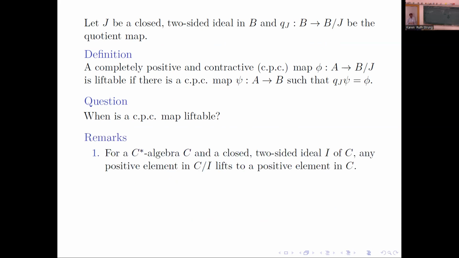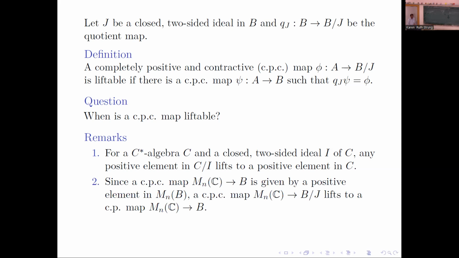Let's begin with some remarks. You have a C-star algebra C and a closed two-sided ideal I. It's an easy exercise that any positive element in the quotient lifts to a positive element in C. Since a CPC map from M_n(C) to B is given by a positive element in the matrix ring over B, a CPC map from M_n(C) to the quotient lifts to a CP map, because you get a positive element.